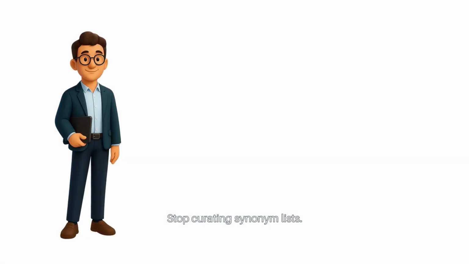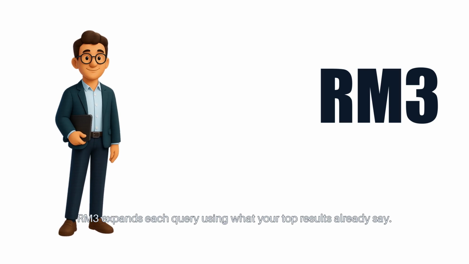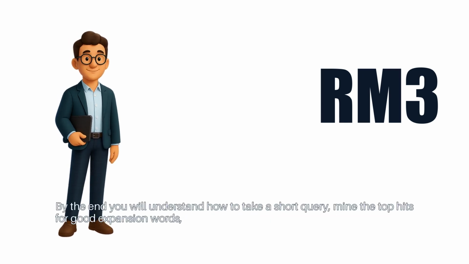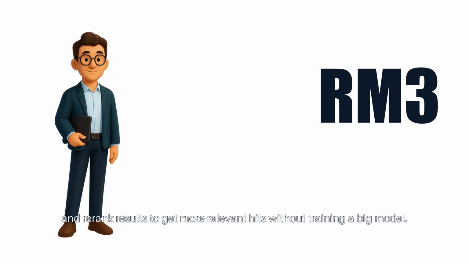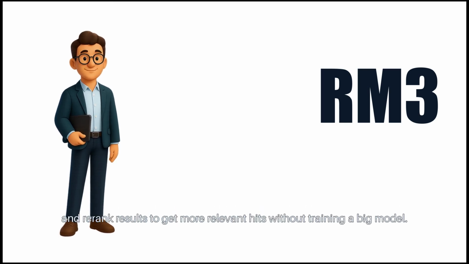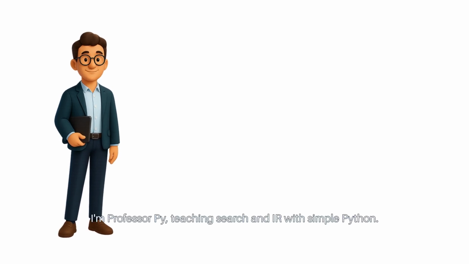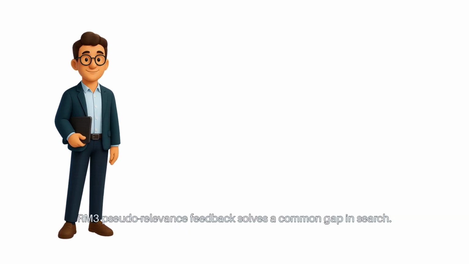Stop curating synonym lists. RM3 expands each query using what your top results already say. By the end, you will understand how to take a short query, mine the top hits for good expansion words, and re-rank results to get more relevant hits without training a big model. I'm Professor Pi, teaching search and IR with simple Python.